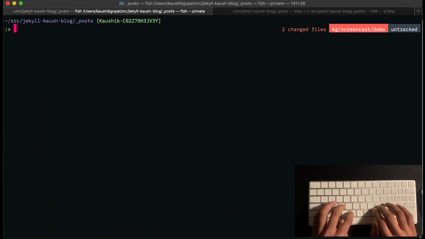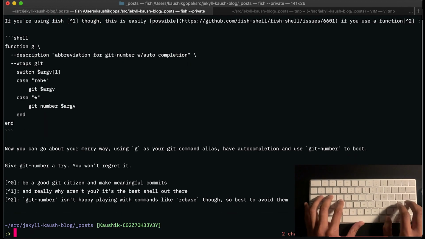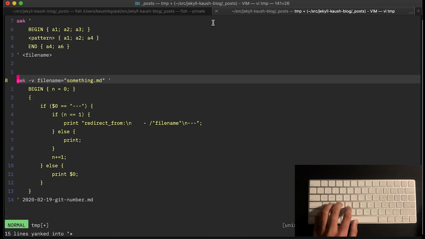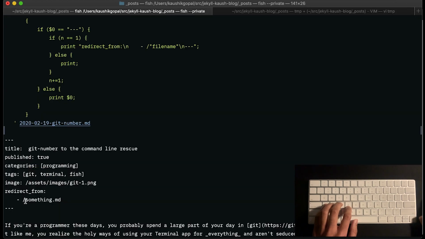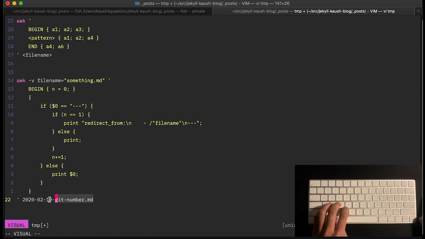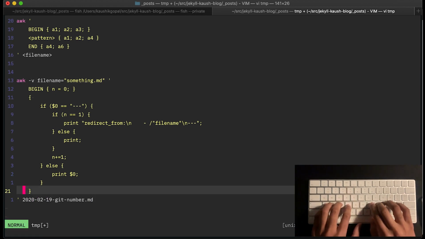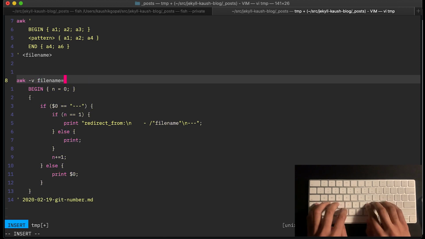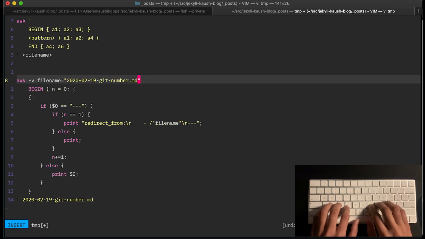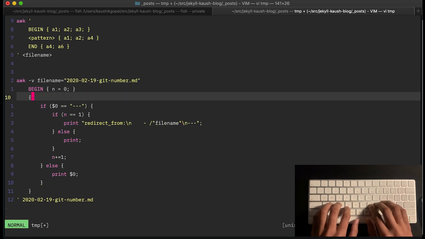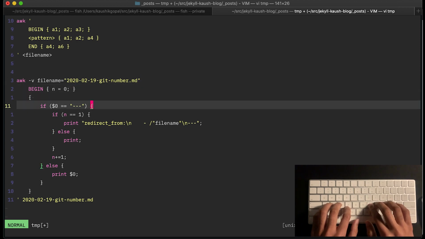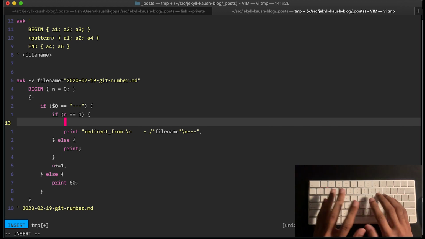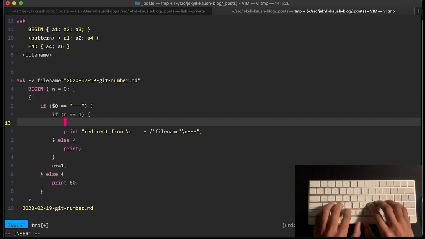Let me try to see if that gets me almost all the way there. So you see, I've provided the file name, which is the variable in here. It adds that to this portion. Let me actually use the real file name because I think that might make this a little more realistic. So I have the file name here, but I don't exactly want the exact file name. I want to strip off the markdown suffix, and I'm not worrying too much here about writing a super elegant awk script because I'm only going to run this once.